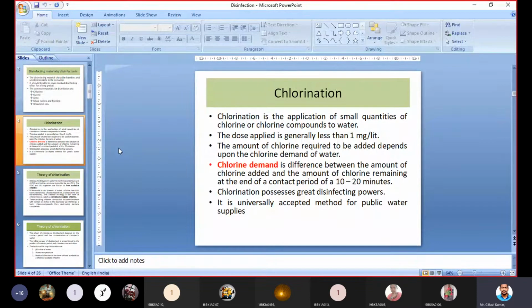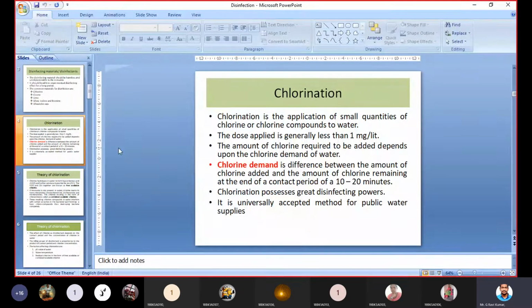Now, that chlorine demand we can calculate by, first of all, taking 1 liter of water. To that 1 liter of water you add some chlorine, mostly 1 milligram of chlorine. And after 20 minutes you can measure how much chlorine remains in that water. Initially how much have we added? 1 milligram. After 20 minutes how much will remain? Maybe half a milligram may be available.